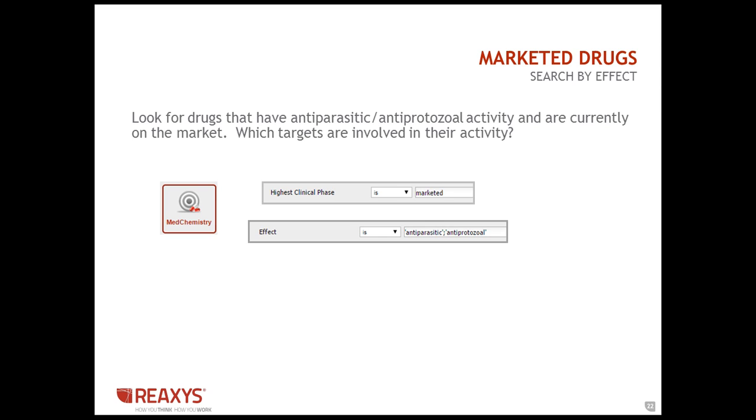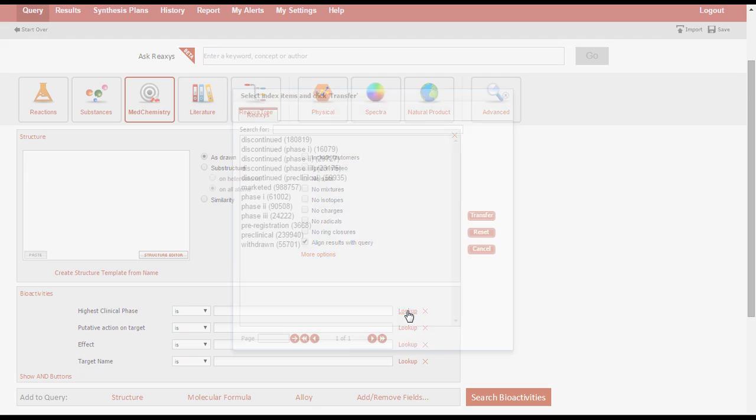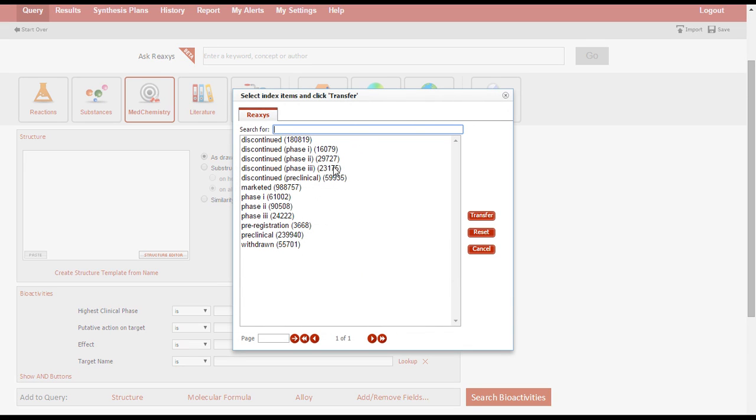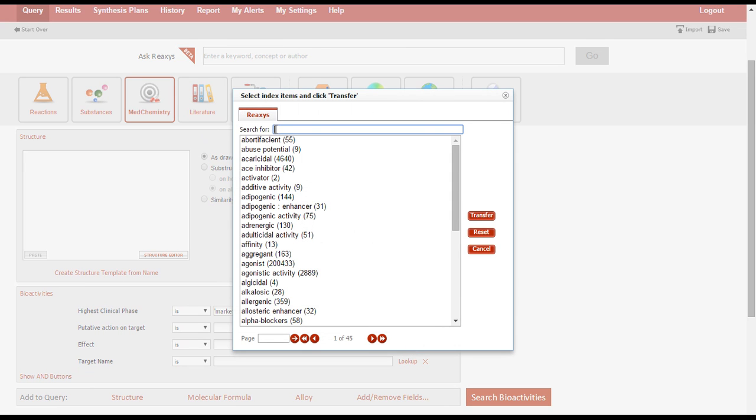In the next example, I'm interested in finding a list of substances on the market that have been tested for antiparasitic or antiprotozoal activity. Reaxys Medicinal Chemistry has a field called Highest Clinical Phase. Here are the options. It shows the different phases, but also has options for substances that were discontinued during a certain phase. This may be interesting because some of the safety studies may have already been done. But I'll select Marketed for this one. And I'll select the effect, antiparasitic or antiprotozoal.